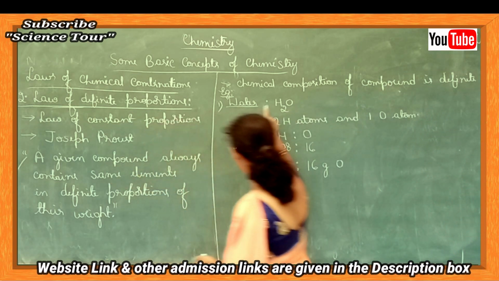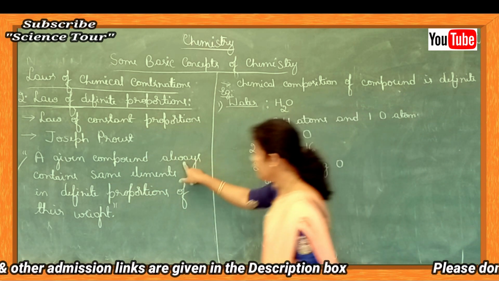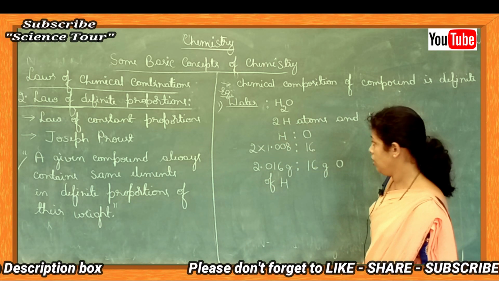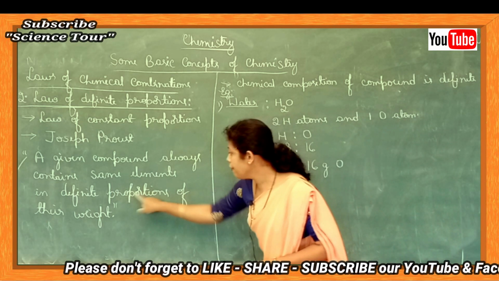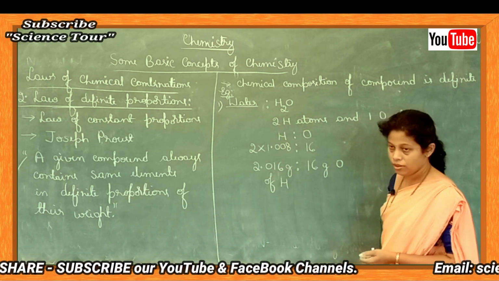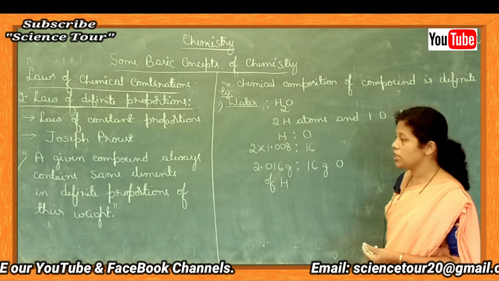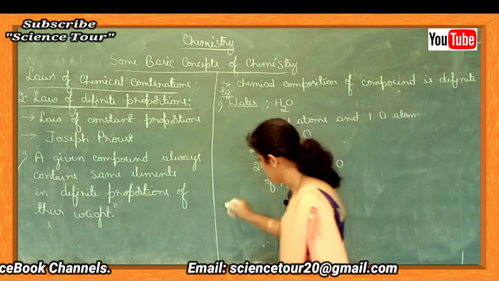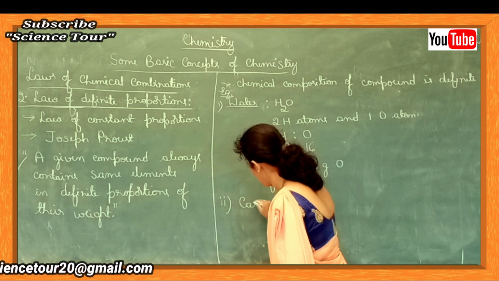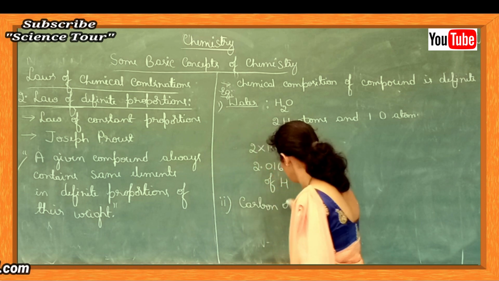A given compound, water, always contains same element, hydrogen and oxygen, in definite proportion of their weight, that is 2.016 gram hydrogen and 16 gram oxygen will be present. Let's have another example. Let's take another compound, carbon dioxide.